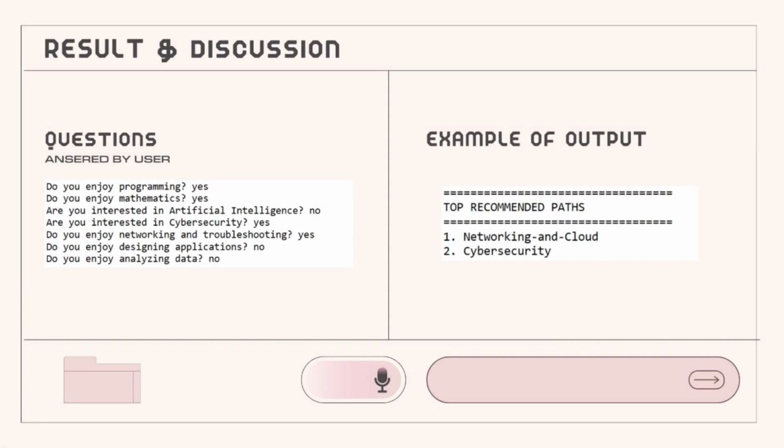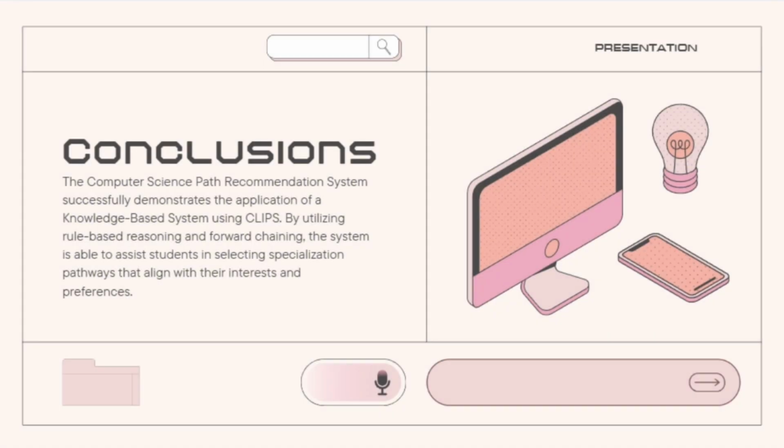The system was tested using various combinations of user inputs. Based on the facts provided by the user, the system successfully generated up to 2 specialization recommendations. The results demonstrate that the system is capable of providing decision support and helping students identify suitable computer science pathways. Lastly, the system successfully generates recommendations based on user interest. Overall, the system achieves its objectives and demonstrates the application of rule-based reasoning for decision support.